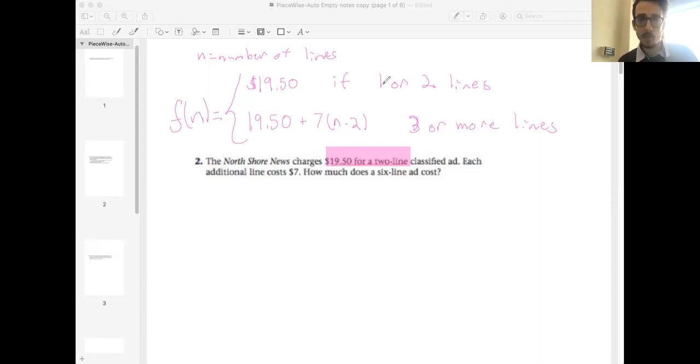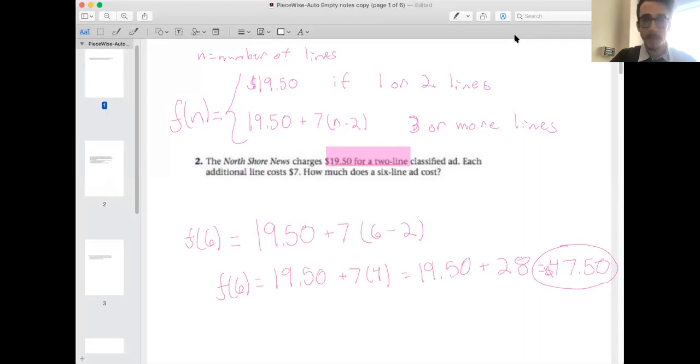Because if we have 1 line or 2 lines, we only have to pay $19.50. But if we have more, we have to give respect to that. So maybe take a guess. What do you think? How much does a 6-line ad cost? Hopefully you were saying that $47.50 is the amount we would pay for 6 lines.